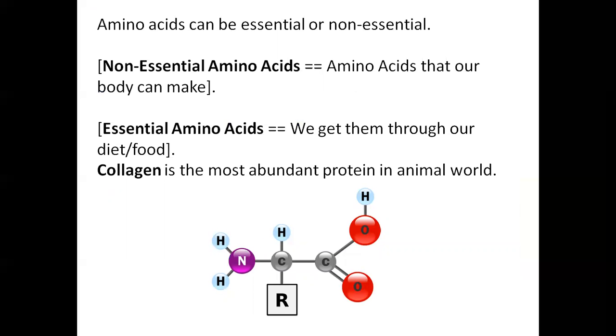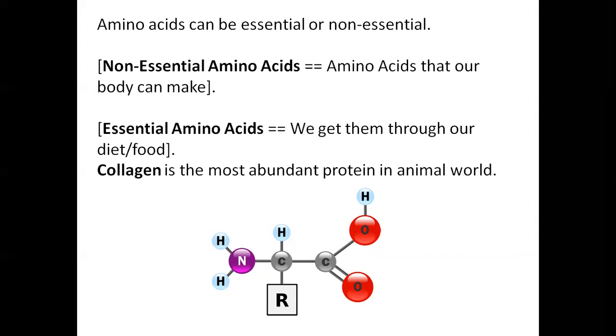That was the optical activity of these amino acids. The next point is about essential and non-essential amino acids. Non-essential amino acids are those that our body makes, and the alpha amino acids which we get through our diet or food are called essential amino acids.